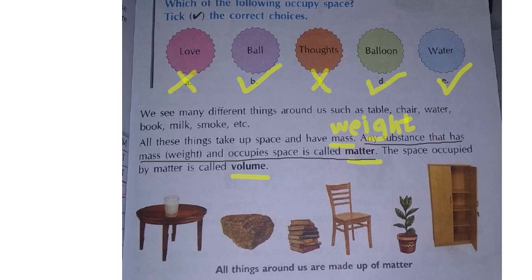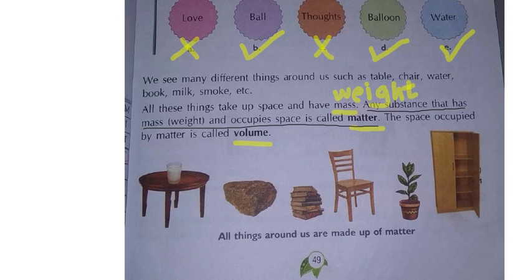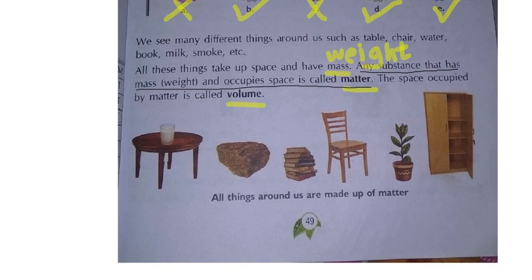From this paragraph, what have we learned? What is meant by matter and what is meant by volume. Matter means anything which has weight and occupies space. The other term for weight is mass. And the space occupied by this matter is known as the volume. Now here they have given us some pictures consisting of matter. Each and every thing consists of matter.